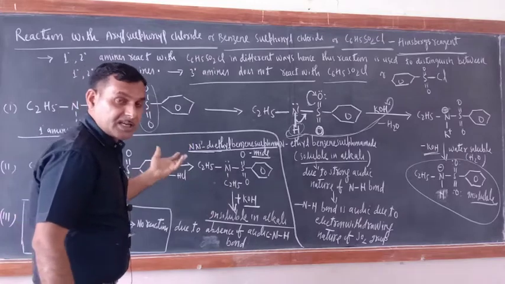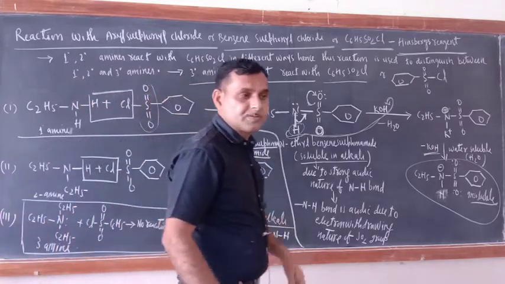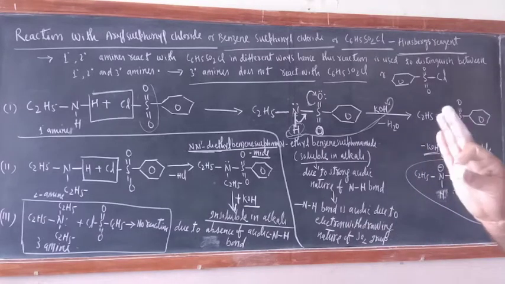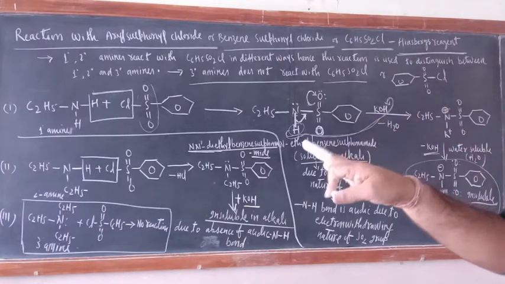That is why this reaction can be used to distinguish between 1 degree, 2 degree and 3 degree amines. Please remember their behavior towards alkali.